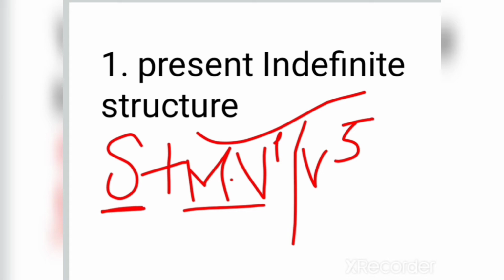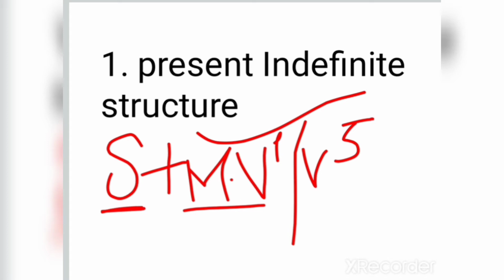I have already uploaded a video. I will give the link in the description box. You can go and check. That is the topic of subject verb agreement. There you will be able to understand clearly the forms of verb as well as singular and plural subjects, and which verb forms are used with singular subject or plural subject. So in detail I have given there subject verb agreement, where you can understand everything in detail.